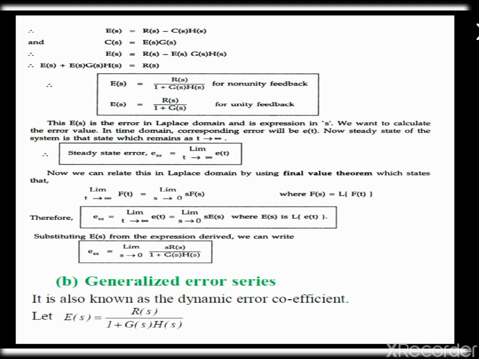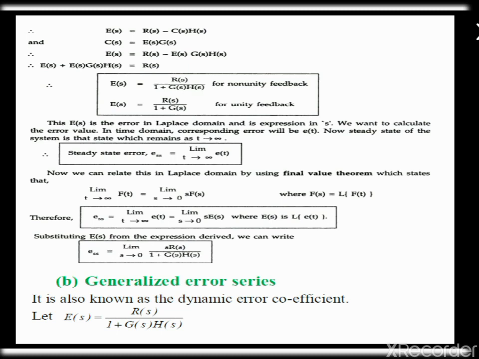Now the steady state of the system is that state which remains as t tends to infinity, that is Ess is equal to limit t tends to infinity E of t. Now we can relate this in the Laplace domain by using the final value theorem, which states limit t tends to infinity f of t equal to limit s tends to 0 s into F of s.